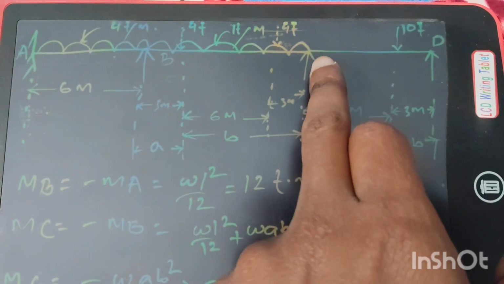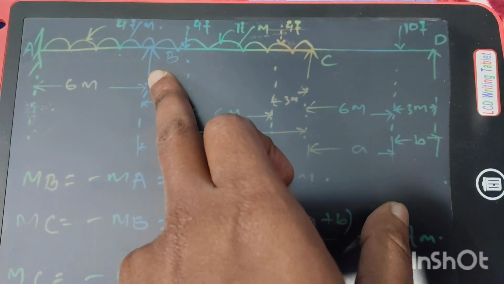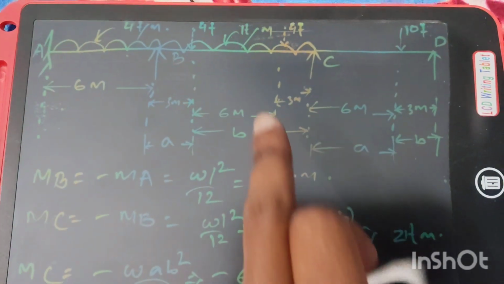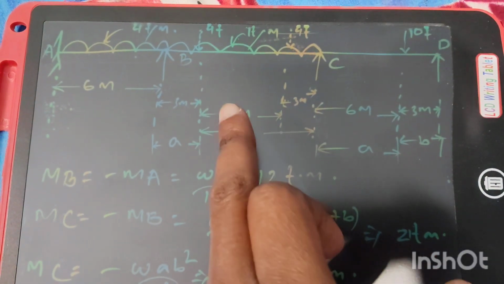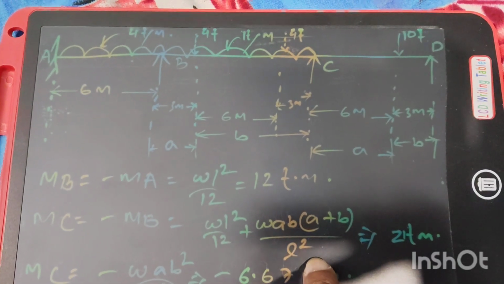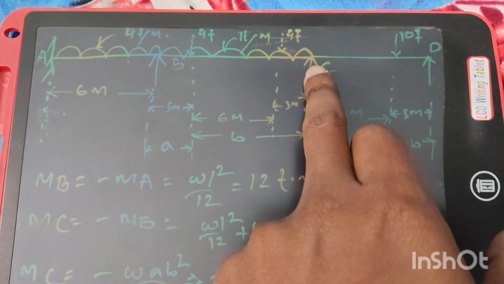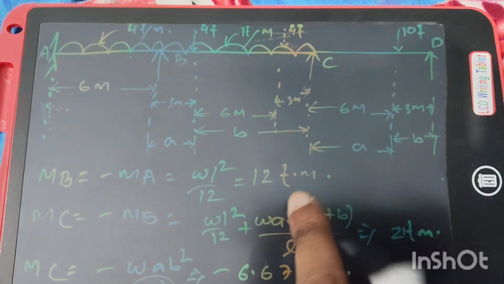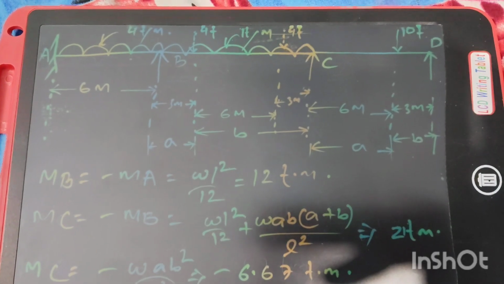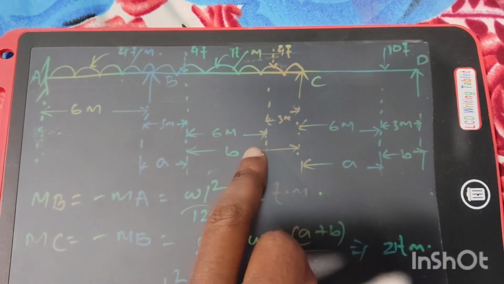Next, span BC. This support and this support are also fixed supports because they are intermediate supports, and will act as fixed supports. Okay, so now for this beam BC, the moment at B will be minus WL square by 12 plus WAB into A plus B by L square, where W is 1 ton per meter for the first term, and for WAB into A plus B by L square, here W is equal to 4 ton, and moment at C will be plus WL square by 12 plus WAB into A plus B by L square. A and B are denoted in this figure.